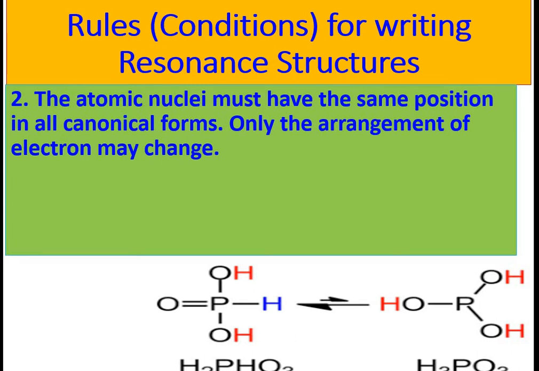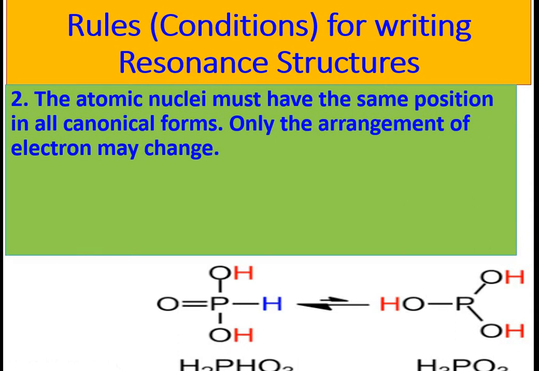Second one, the atomic nuclei must have the same position in all canonical forms. All the resonance structures must have the same position of atoms. Here, in this structure, hydrogen forms a bond with the phosphorus. But in the next structure, this hydrogen is shifted to this oxygen atom. Position of hydrogen atom is changed in H3PO3 and H2PHO3.